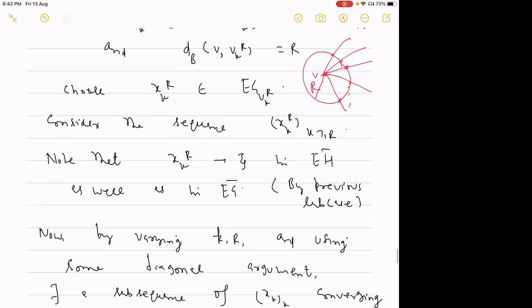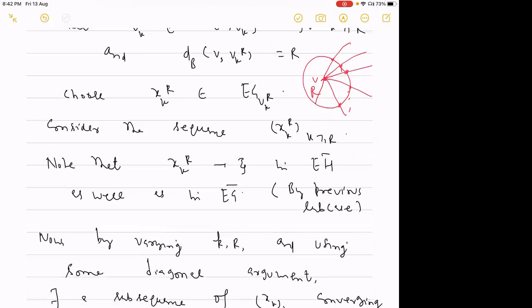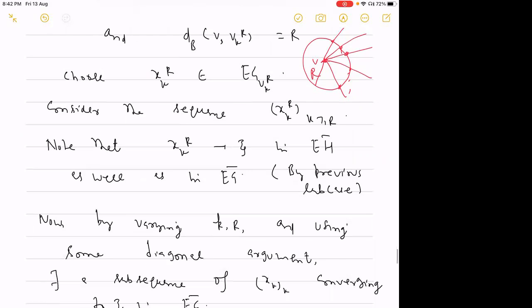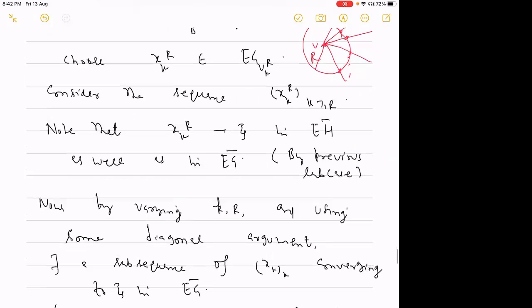Not only that, it is a convergence in EH bar, but it will converge in EG bar also. Why is that? Because the distance is bounded. So by the first sub case, it has to converge to xi in EG bar also.